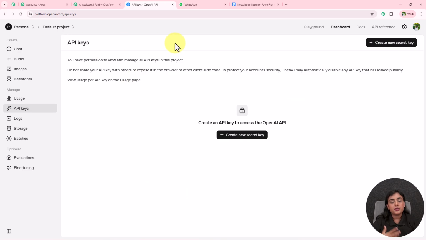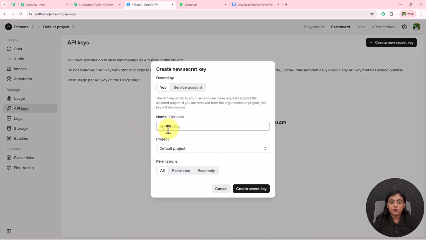Okay, now we have to create our own token. For that, click on this create new secret key button, and firstly you have to name our key. For the name of the key over here, I'm going to give it as new message right now. For the project over here, I'm going to select the project that is default. Permissions, you need to give all the permissions. Select it as all and create the key from here.